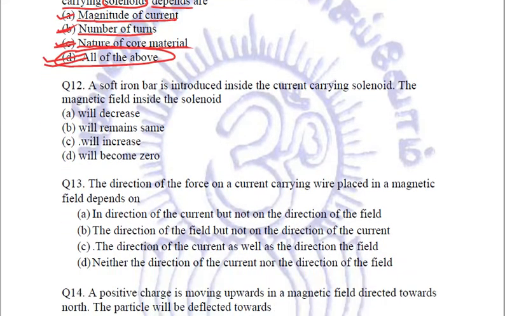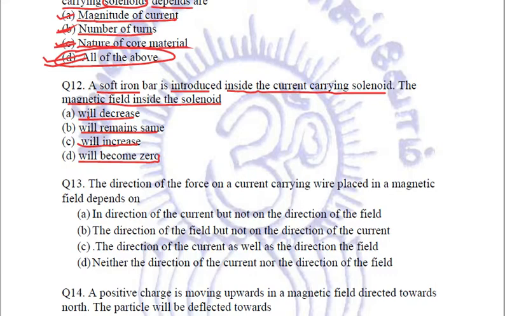Coming to the next question. A soft iron bar is introduced inside the current carrying solenoid. The magnetic field inside the solenoid will decrease, will remain the same, will increase, or will become zero.